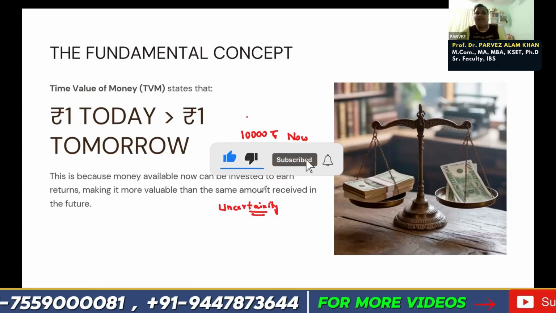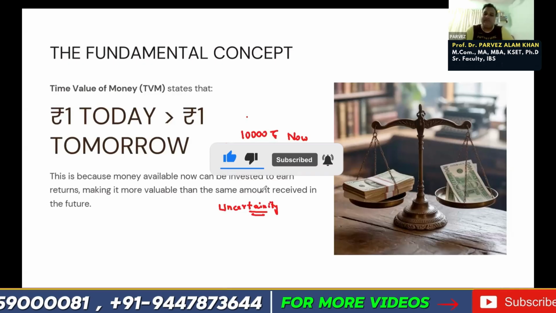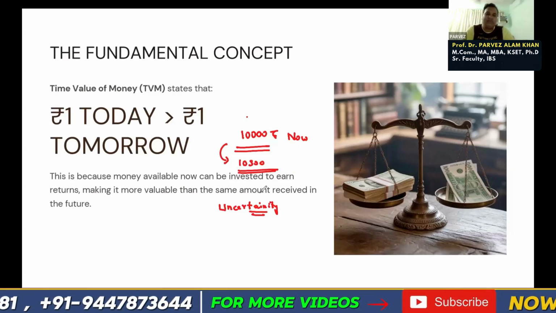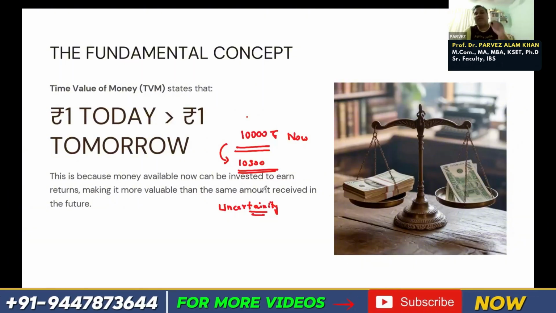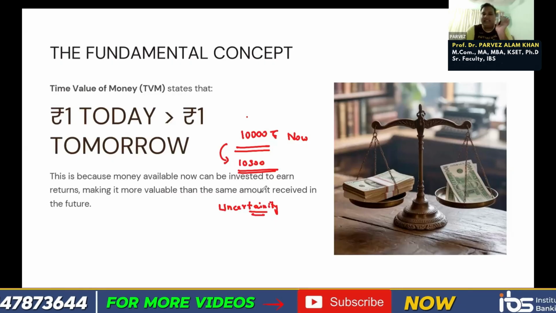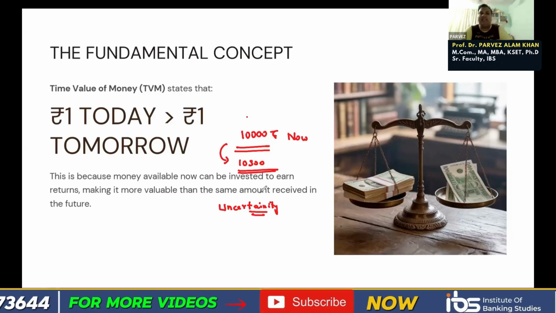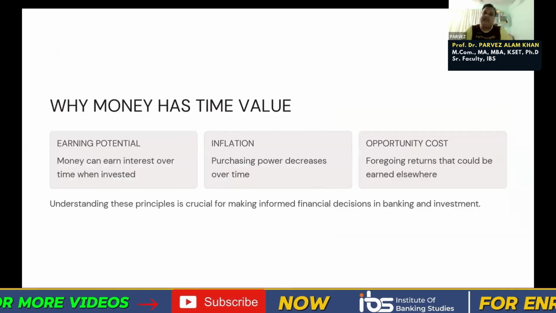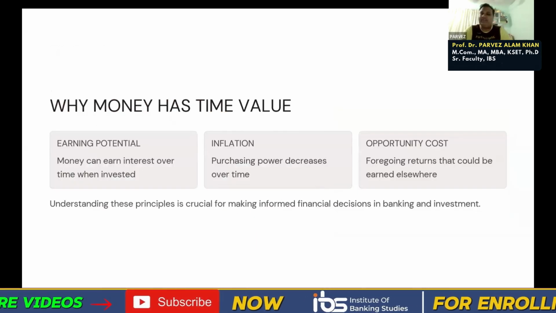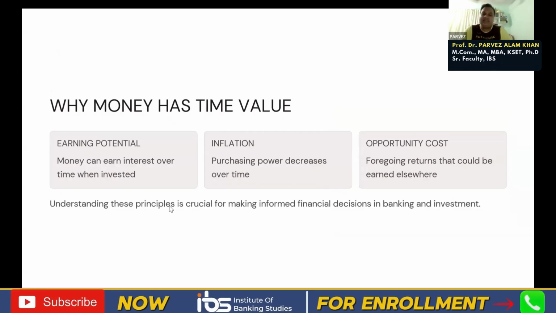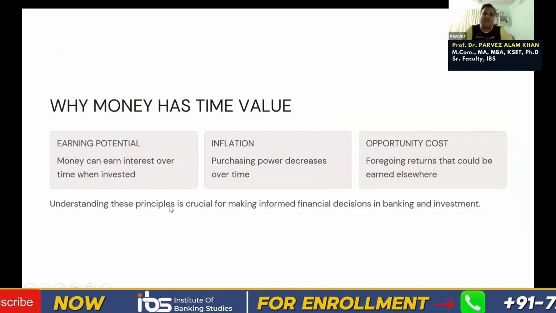So this is the basic fundamental concept of time value of money. The money you are having right now, 1 rupee or 1,000 or 10,000 rupees, has more value in comparison with tomorrow or next year, right? So basically, in the time value of money concept, one is earning potential, second is inflation, and third is opportunity cost. These are the basic terms when we talk about the value of money.